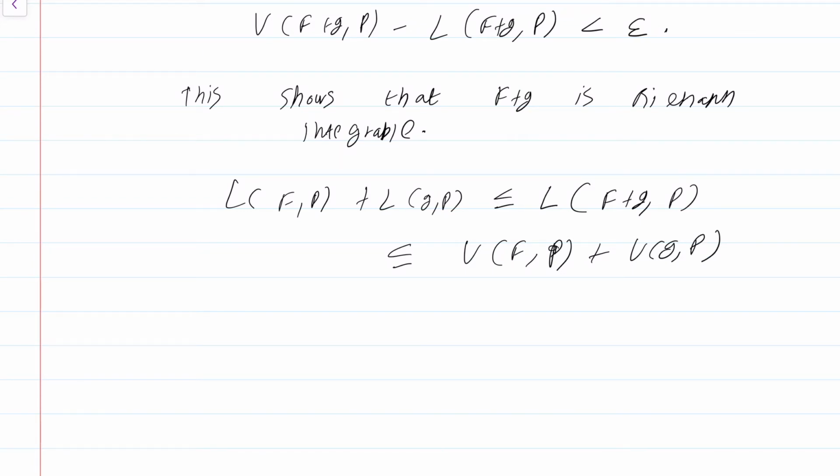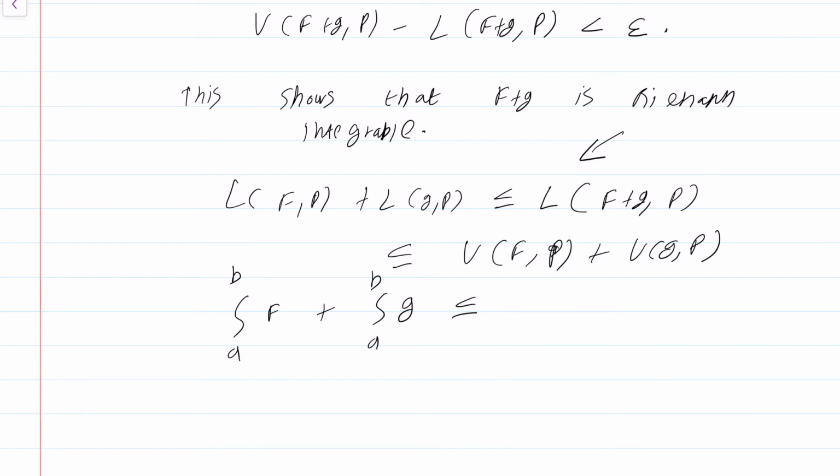So we are going to take the supremum as you run through all partitions of the quantity L(f+g,P).